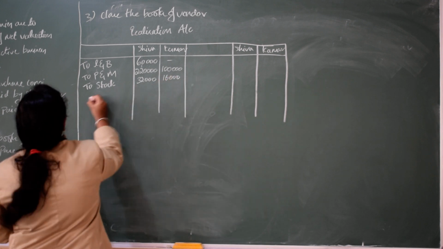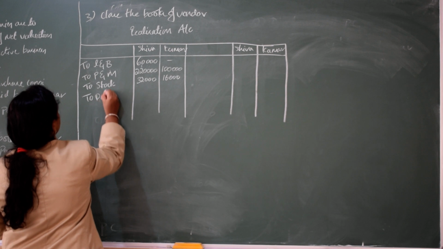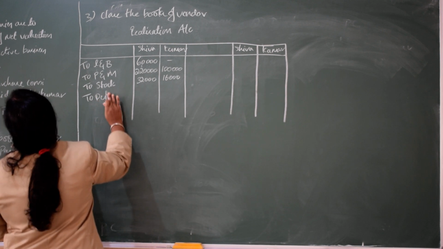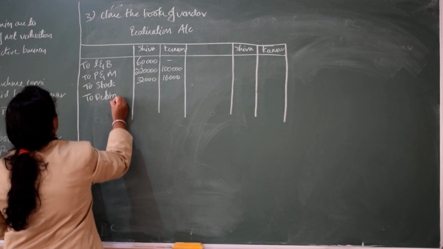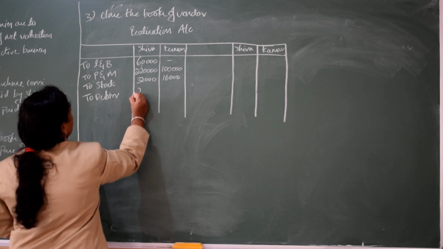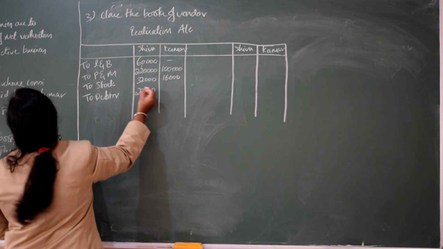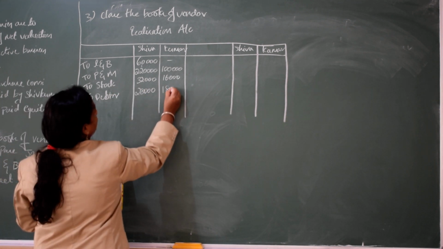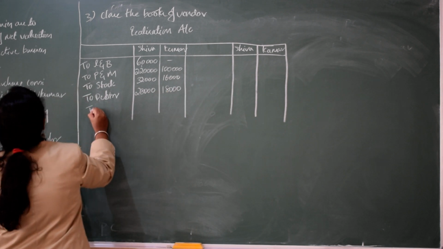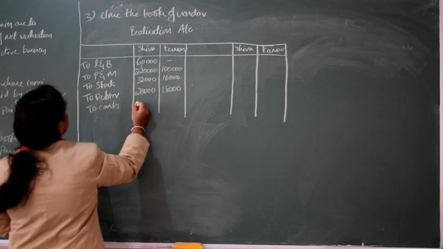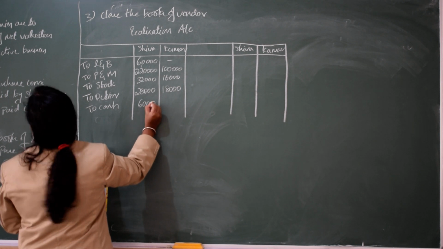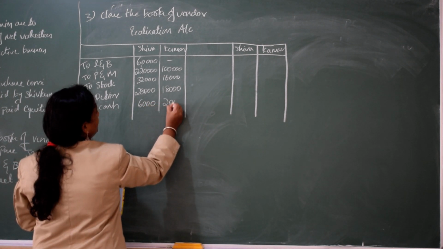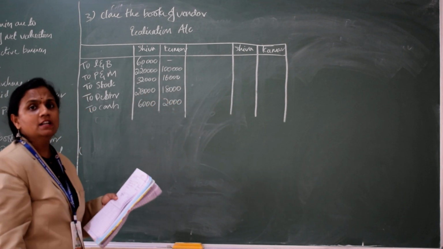Then to debtors, Shiva is 28,000 and Kumar is 18,000. Then to cash, 6,000 and 2,000. We have taken all the assets.